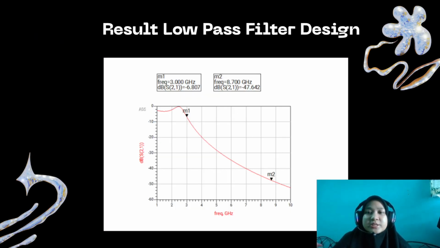This graph shows the simulation result of the low-pass filter. We can see that low-frequency signals are passed with minimal attenuation, while high-frequency signals are significantly reduced after the cutoff frequency. This confirms that the filter meets the design requirement.